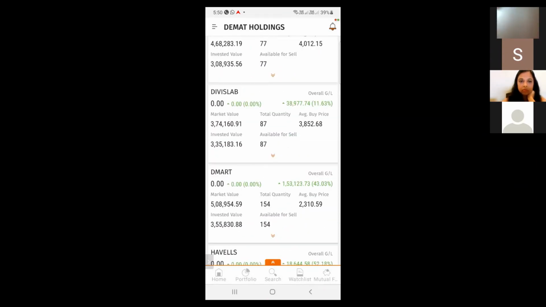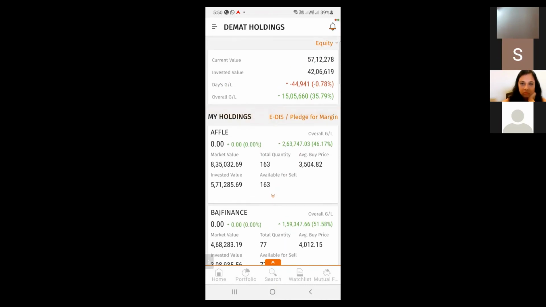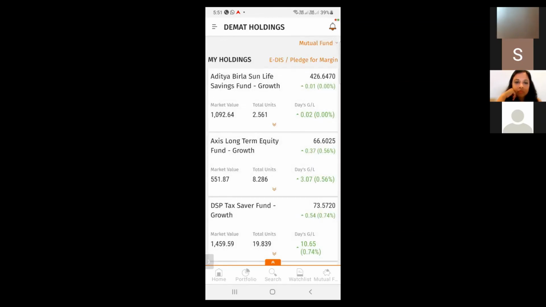Okay. So these are equity holdings. Yeah, that will give you the details of all the equity holdings. Exactly. And if you want mutual funds, then you go to mutual funds. Yeah, sure. Just below the bell icon on the right-hand side top corner, you can see equity. There's one drop box. Here you can select mutual funds. Okay. So these are your mutual funds. Fine, got it. Thank you.